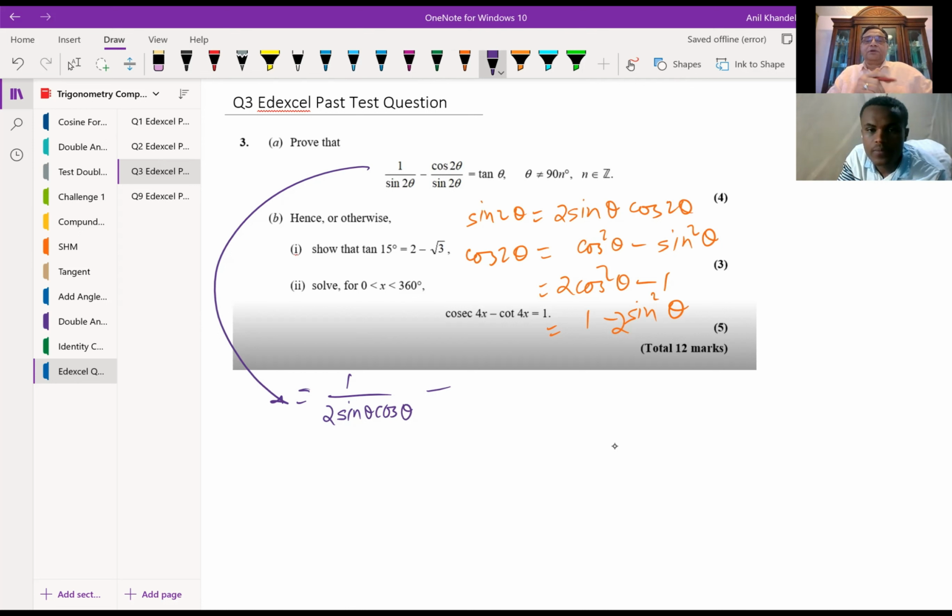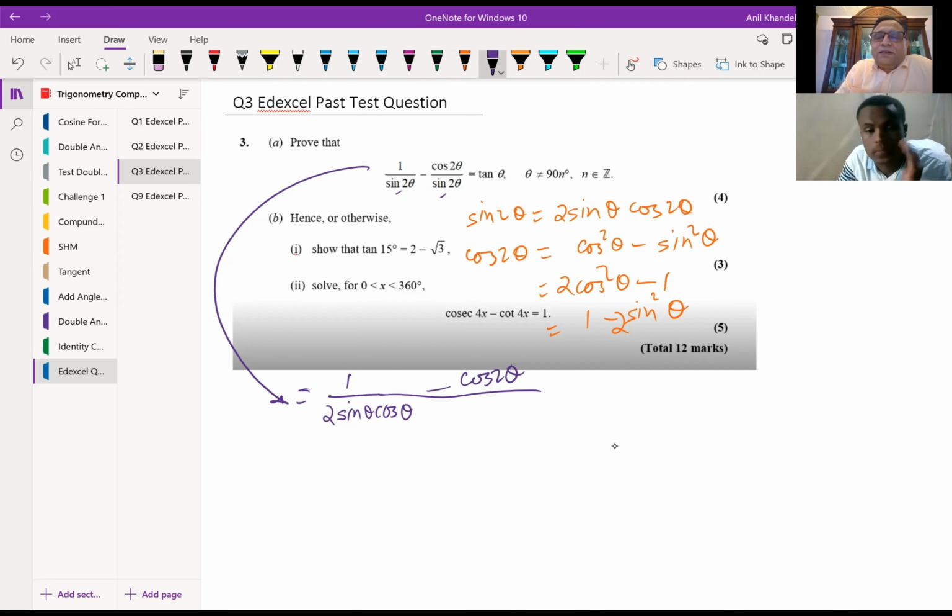So directly, because we have a term sine 2 theta, what we can do here is write sine 2 theta as a common denominator, right? Because we have cos 2 theta in the numerator, right? You see this is a common denominator. So we'll write this as 1 minus cos 2 theta for now, denominator being 2 sine theta cos theta. Is that clear to you?